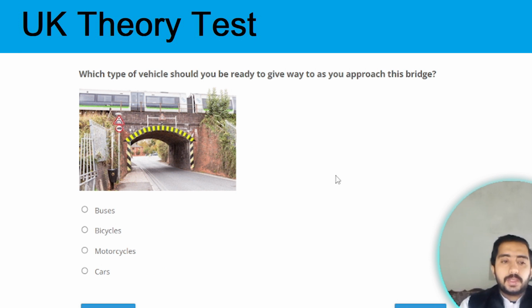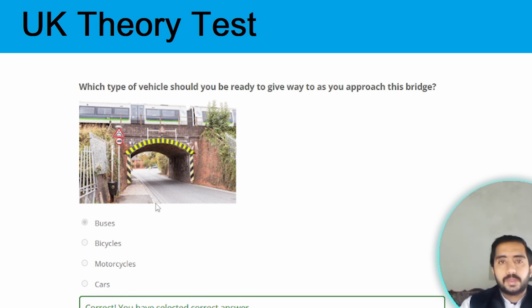Our next question is which type of vehicle should you be ready to give way to as you approach this bridge? The correct answer is buses. You need to give way to the buses. Option A is the correct option.